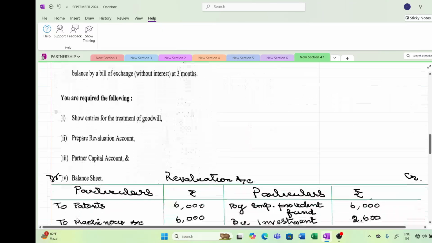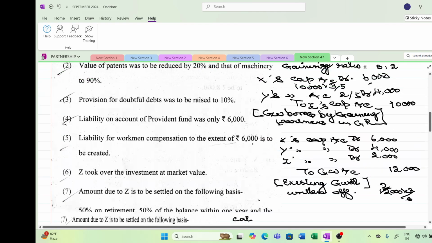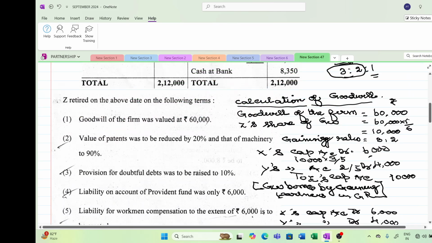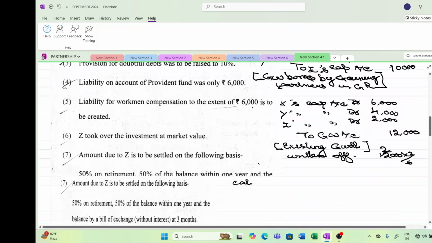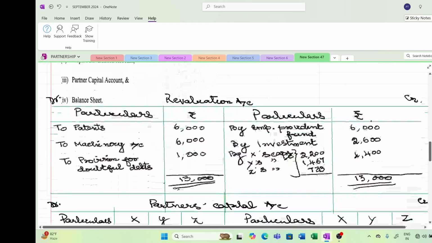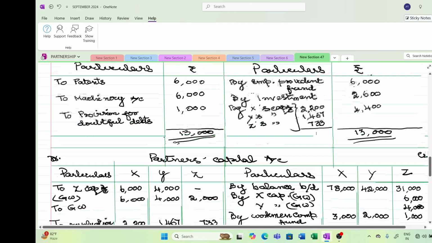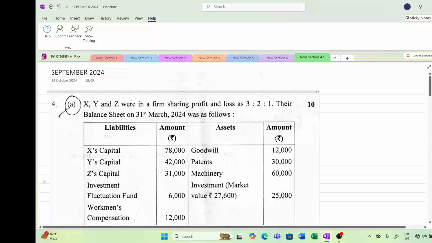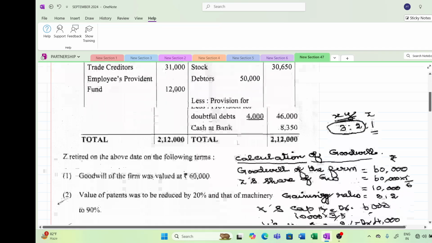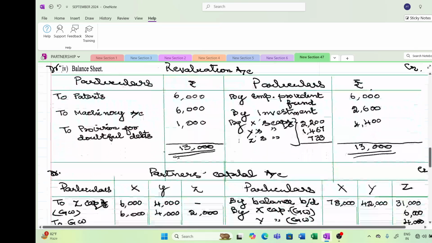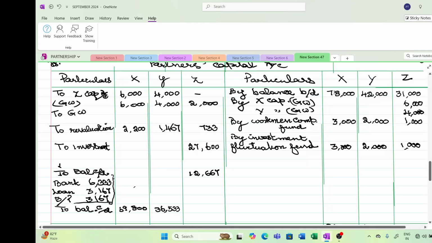The first point they have asked you is to show the entries for the treatment of goodwill. So both goodwills will go to the partners' capital accounts, so I have written them in the partners' capital account. First, you should always write the balance brought down. I brought it down from the balance sheet. The capitals are 78,000, 42,000 and 31,000. So the first line will always be the balance brought down: 78,000, 42,000 and 31,000.